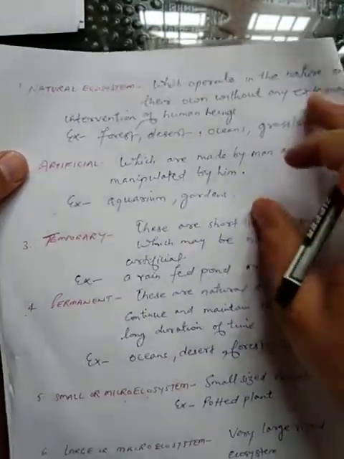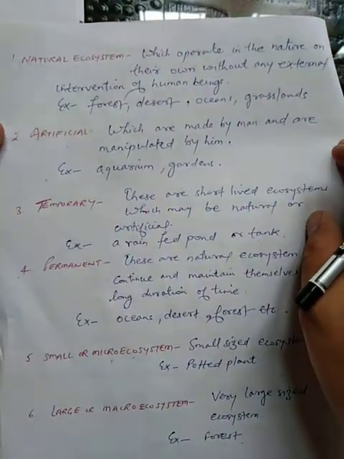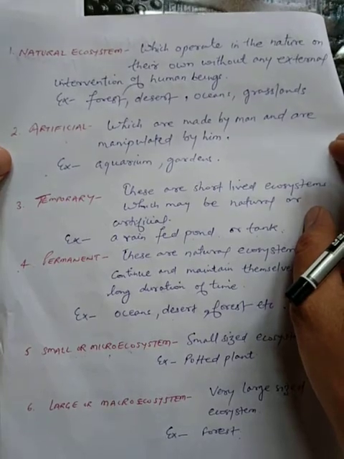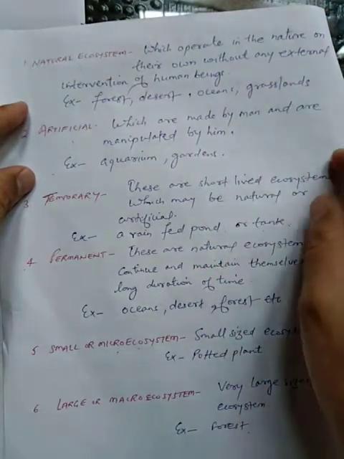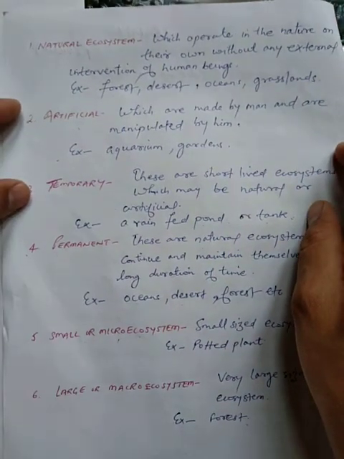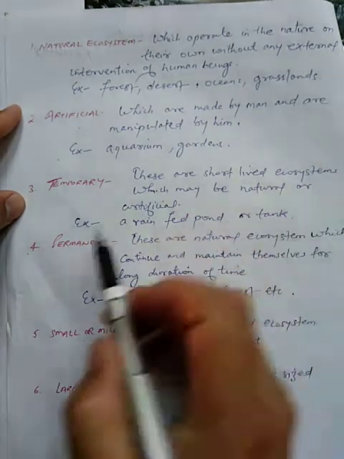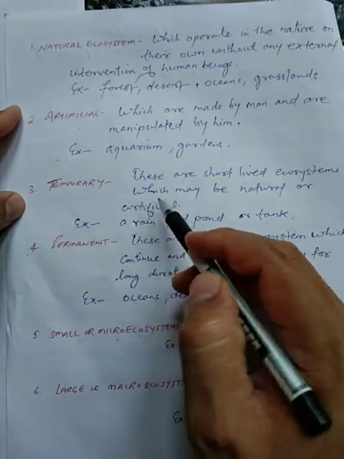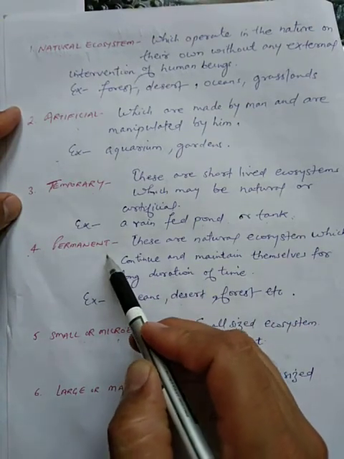Now students, next you can see natural ecosystem. This natural ecosystem operates in nature and there is no interference of human beings. Artificial, as the name suggests, artificial ecosystems are man-made ecosystems and they are manipulated by man. Temporary ecosystems are short-lived, they have a duration of a shorter period, and permanent ecosystems remain for a